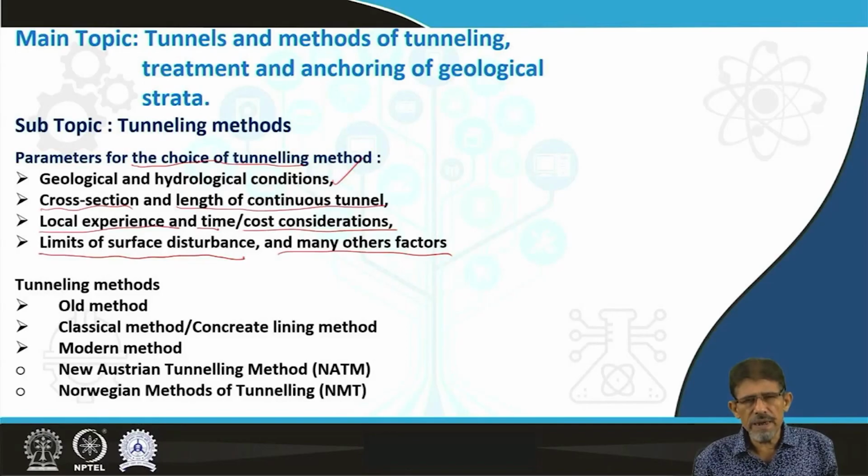If we categorize tunneling methods covering all aspects, they can be categorized as the old method, also known as the classical method or concrete lining method, and then the modern method. In the modern method, we have two schools of philosophy. One is the New Austrian tunneling method, in short recognized as NATM. Another is the Norwegian method of tunneling.